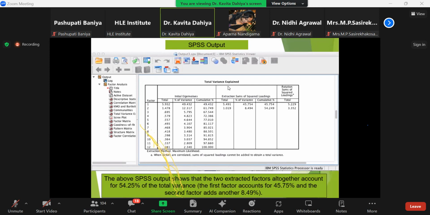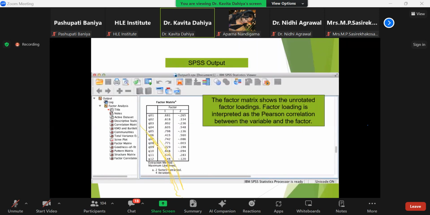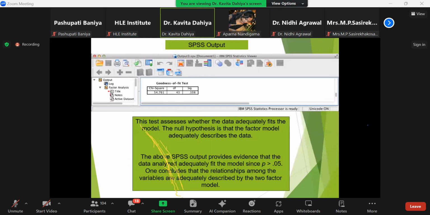Yes, madam. So the total variance explained is given here. The scree plot and factor matrix we have already explained, and goodness of fit for the chi-square test is here 0.108.